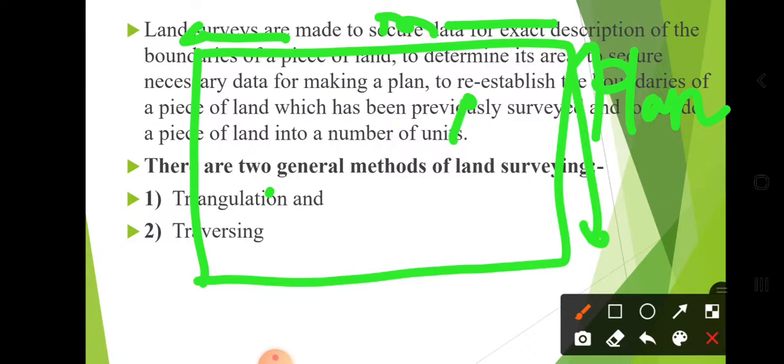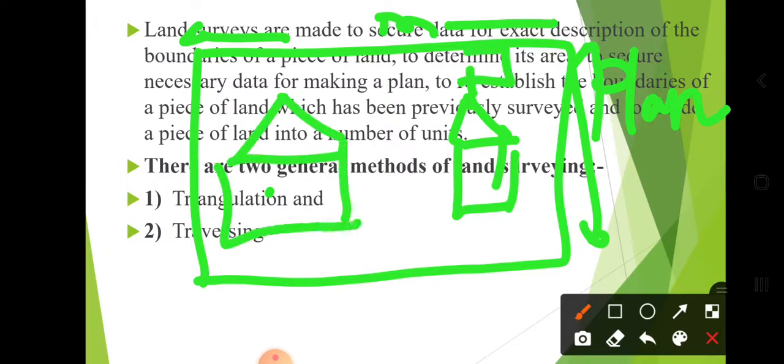For example, here there is a temple, where that greenhouse is, where there is a farmhouse, etc. All those points should be marked here with measurement, and the operations are carried out in a horizontal plane. That's why it is called surveying.